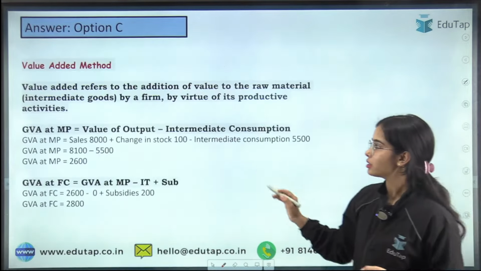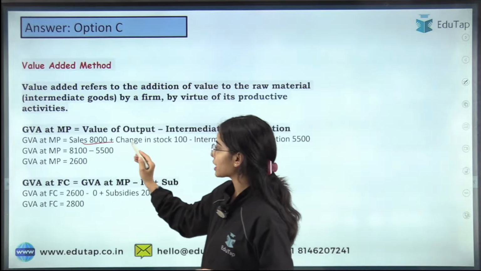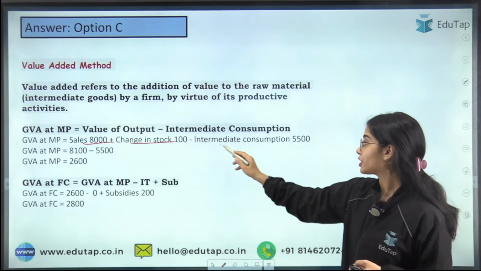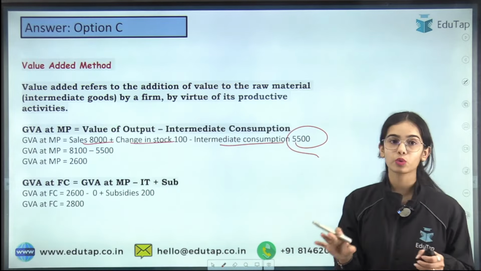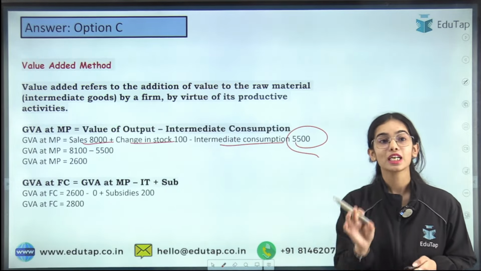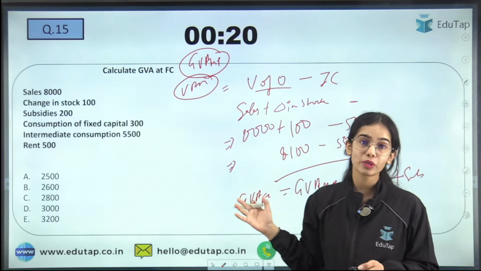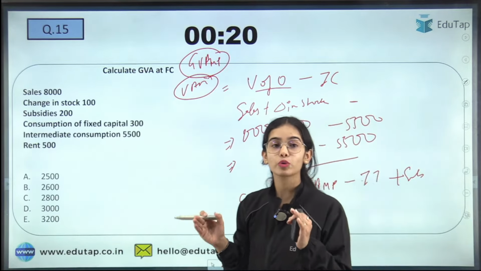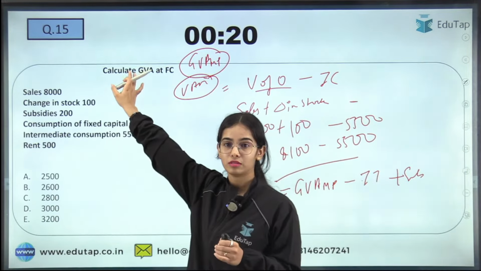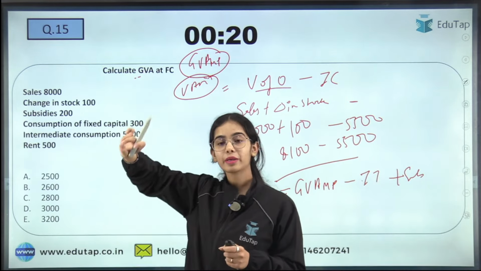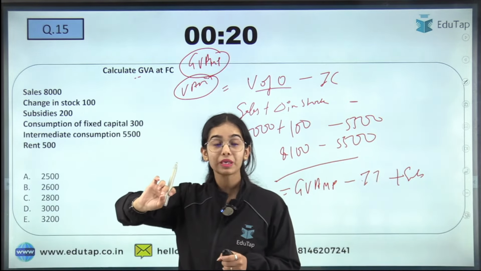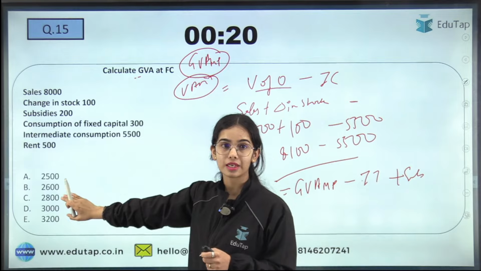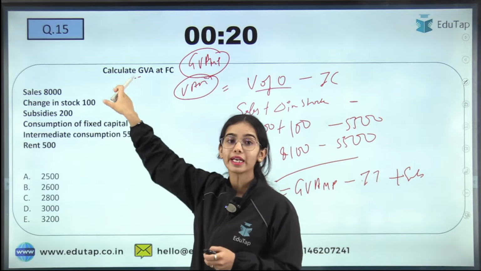Okay. So here, sales 8,000, change in stock is 100. The intermediate consumption is 5,500. So in total 2,600 is actually GVA at MP. So do you have to calculate GVA at MP? No, you have to calculate GVA at FC. GVA at MP is 2,600. But you have to calculate the GVA at FC.